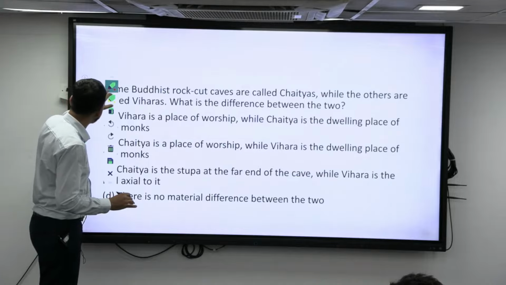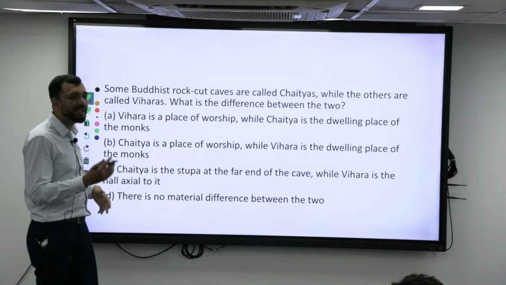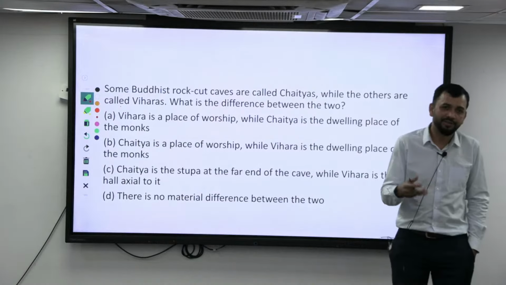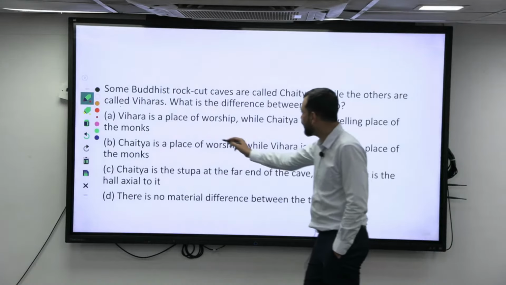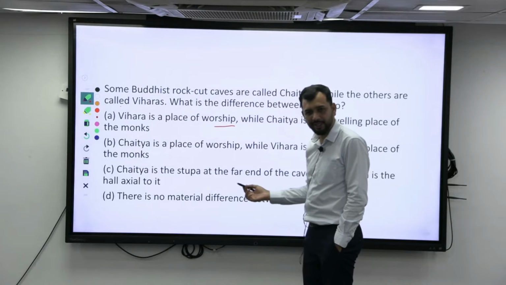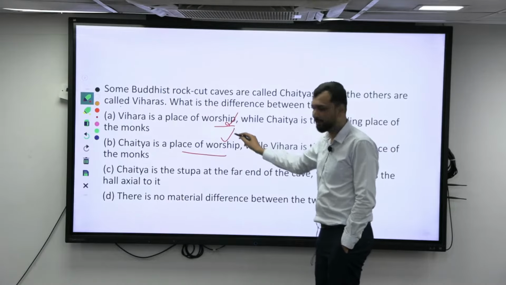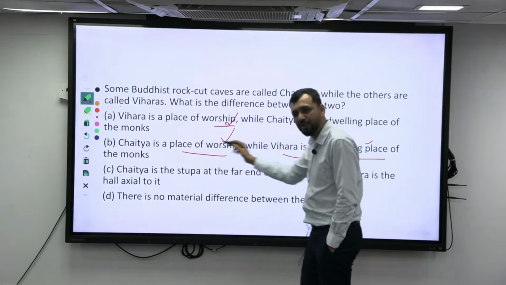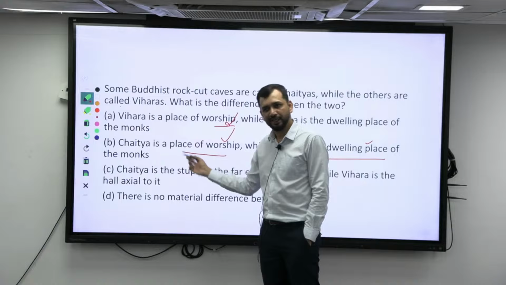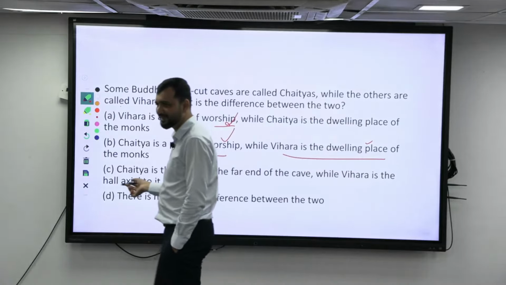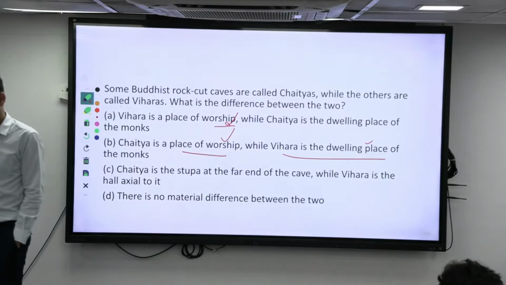Chaityas are where they go and do the rituals, the temples. So is Vihara a place of worship? No, Chaitya is a place of worship. Vihara is a dwelling place of the monks where they are going to stay. That is the simple meaning.